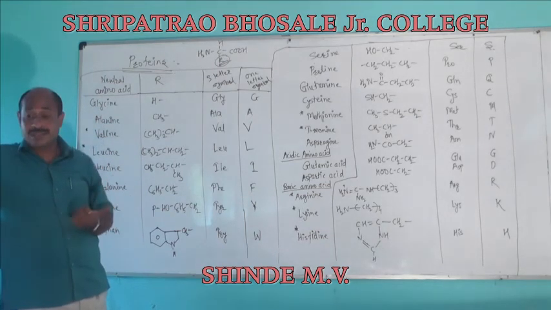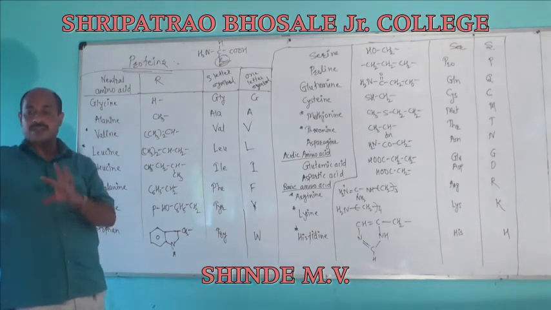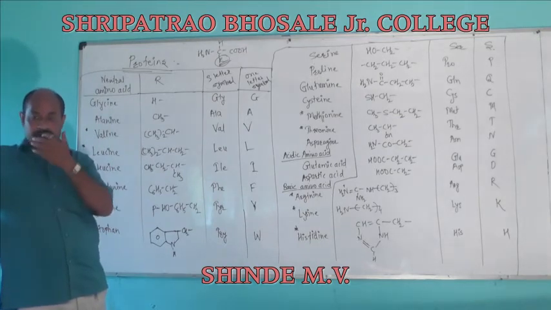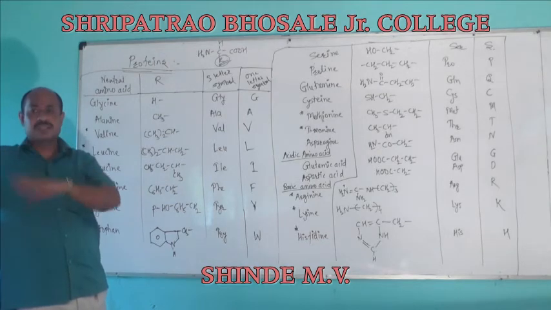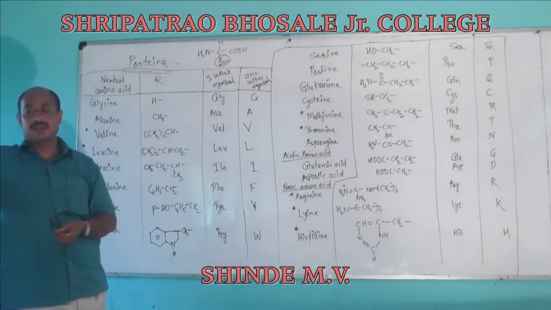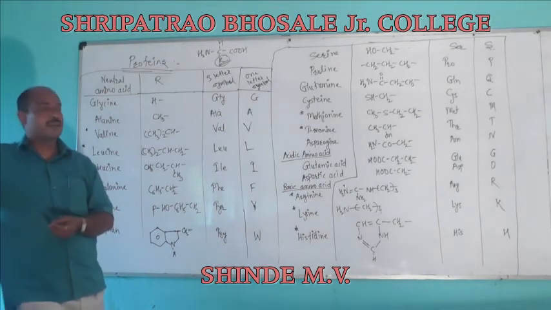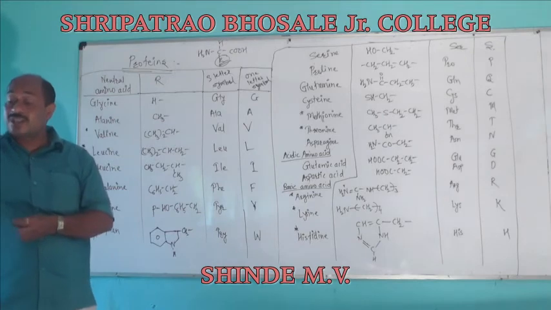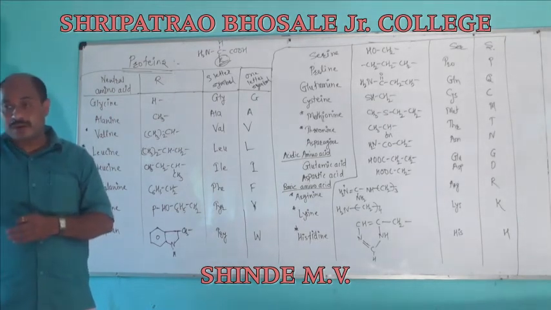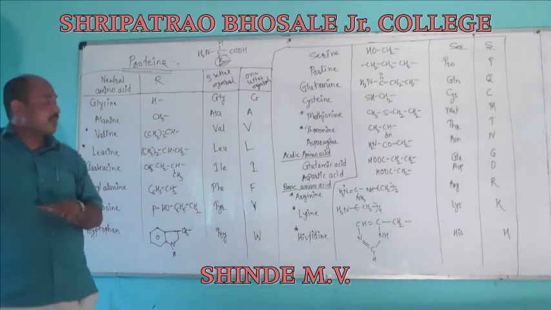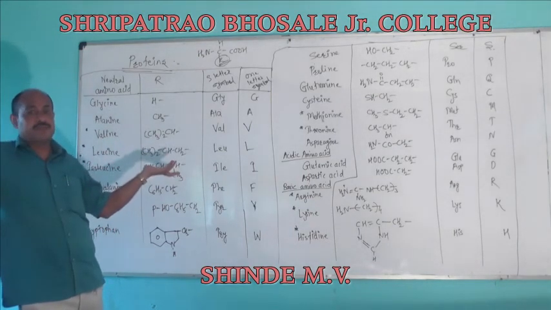But some amino acids are not synthesized by the cell. The cell does not have the capacity to synthesize them. So there must be degradation of proteins into small amino acids, and some changes might be conducted in the cells. In growth and in maintenance, we have some changes. It means essential amino acids must be supplied to the body through our diet. Non-essential amino acids are prepared in the body itself.